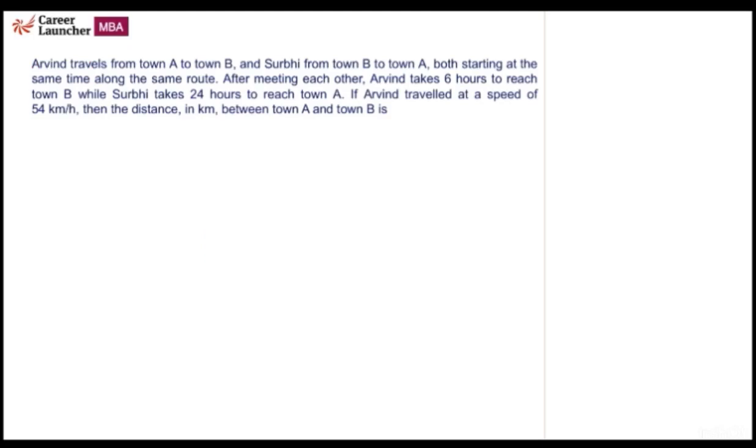Question number 16. Arvind travels from town A to town B and Surbi from town B to town A, both starting at the same time. It is a question from TSD. Arvind travels from town A to town B and Surbi travels from town B to town A, both starting at the same time along the same route.